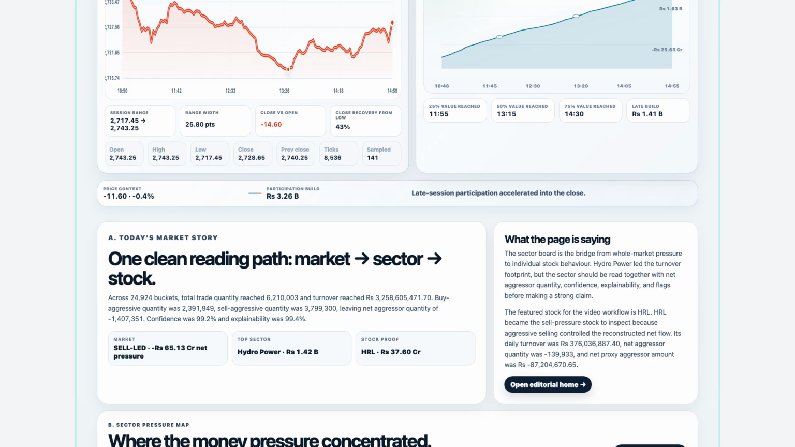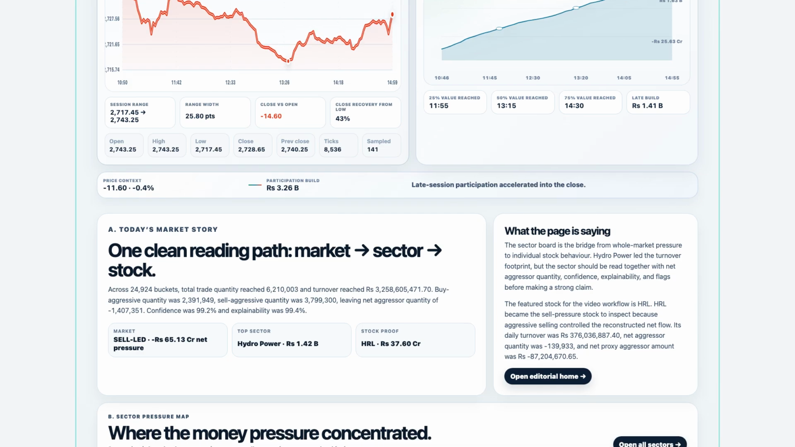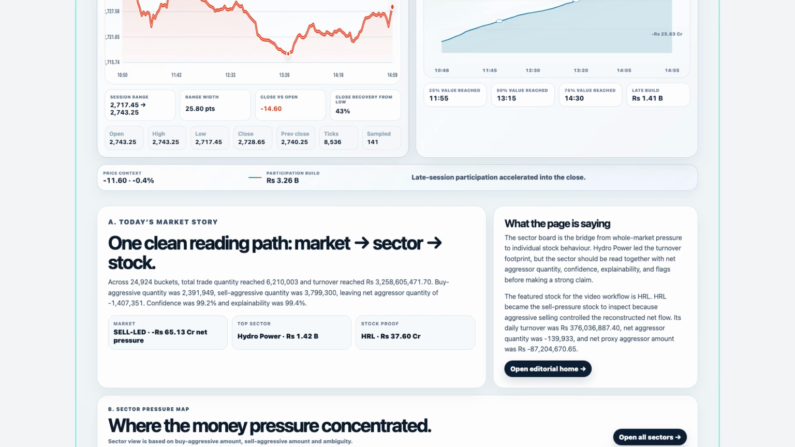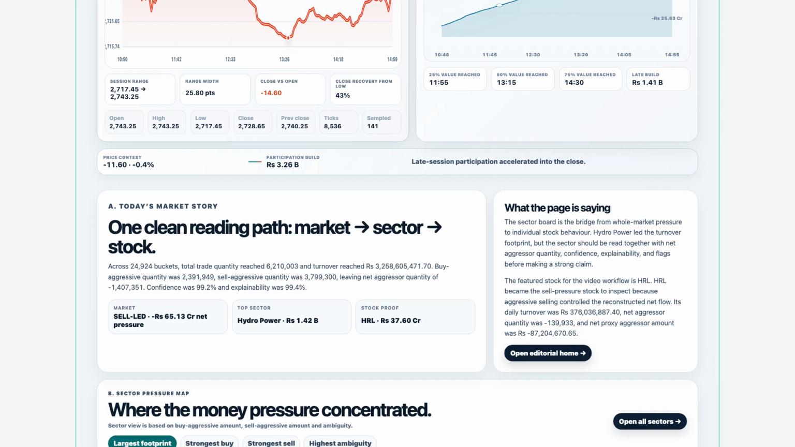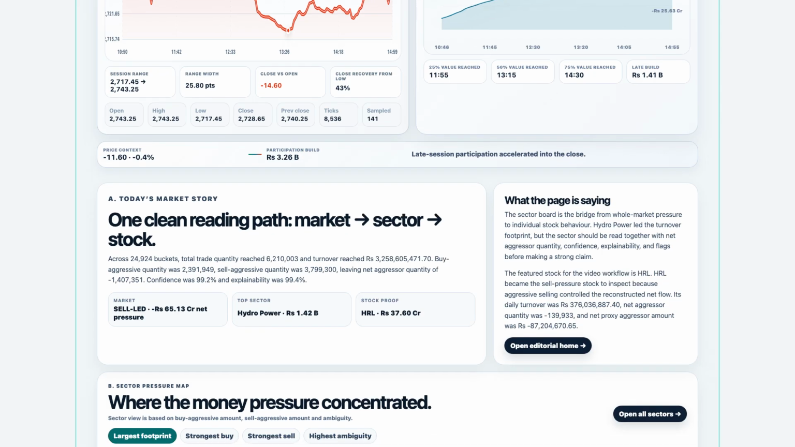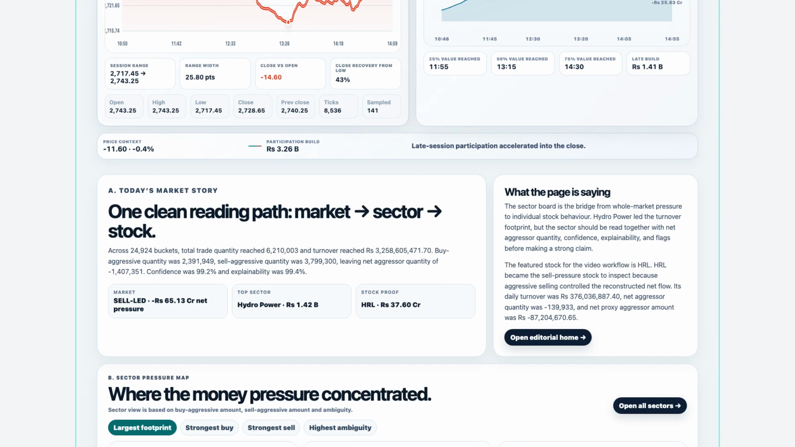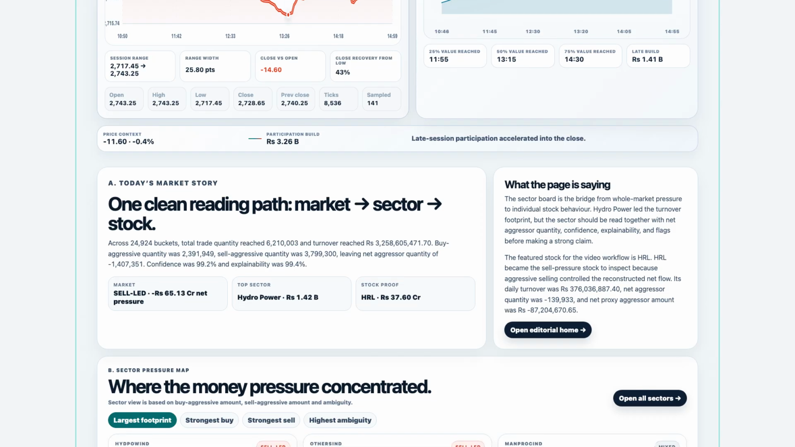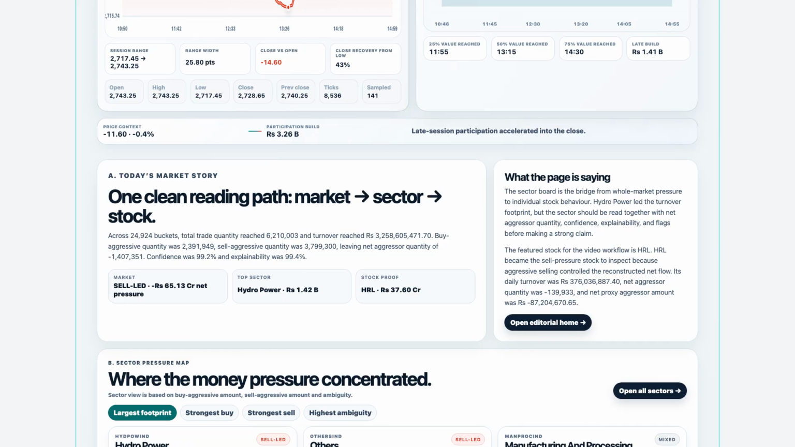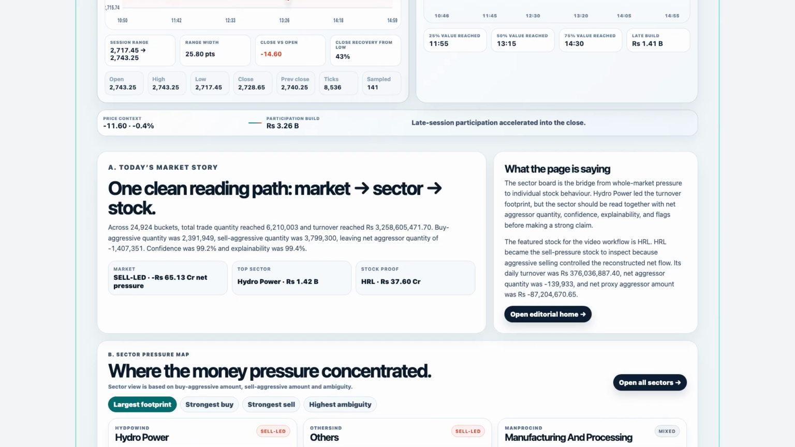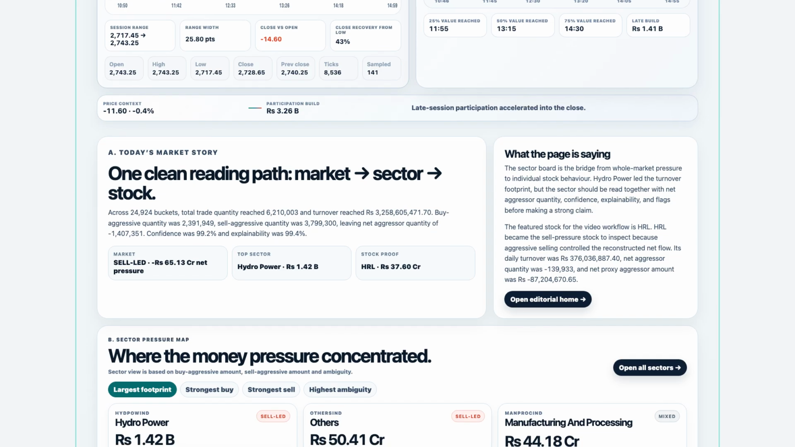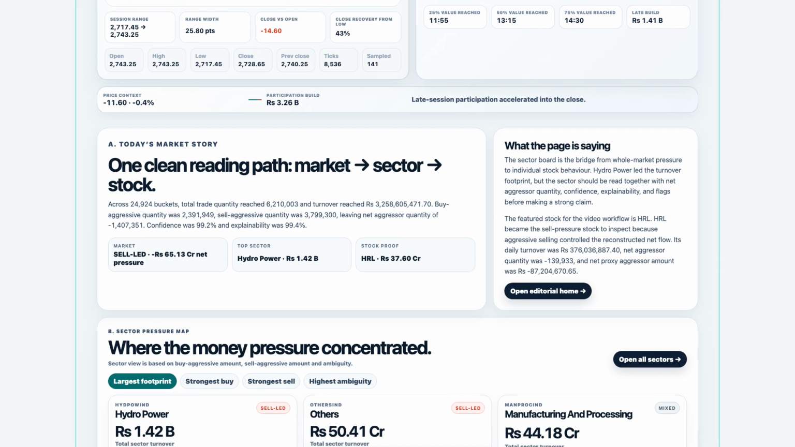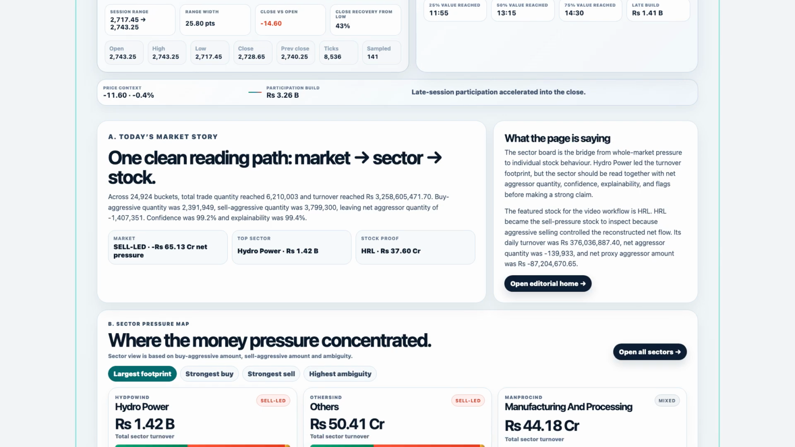Turnover reached 3,258,605,471.7 rupees by the end of the day. That number is important, but the curve is more useful than the total alone. A late acceleration in participation can tell us that pressure became more active near the close. A flat period can show low conviction. The page is deliberately built to keep price context and participation context beside each other.